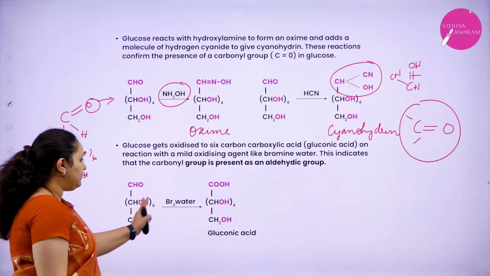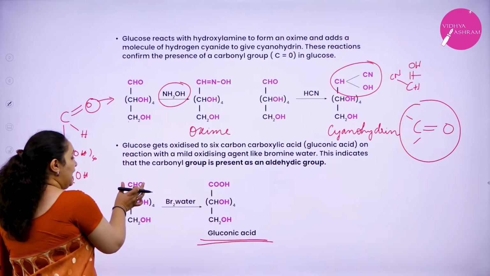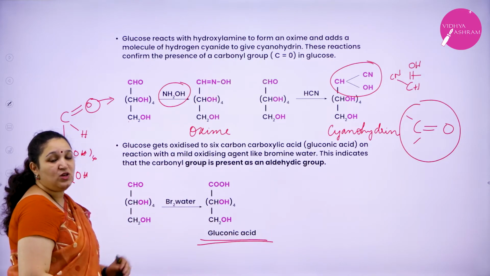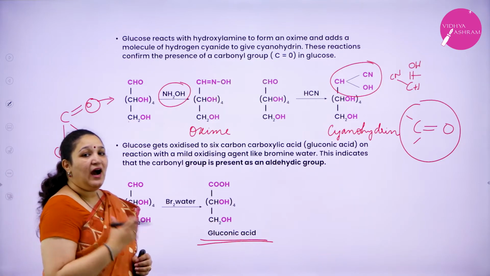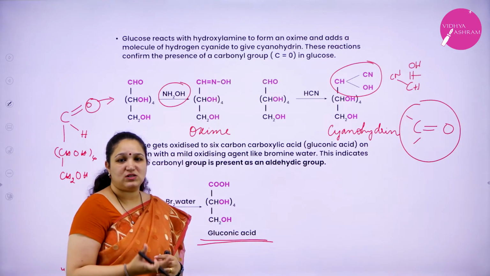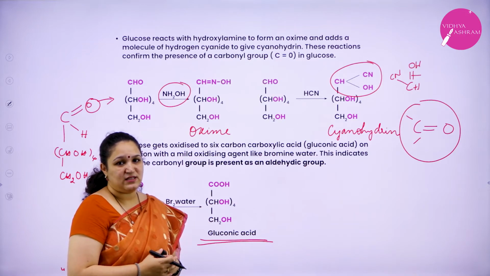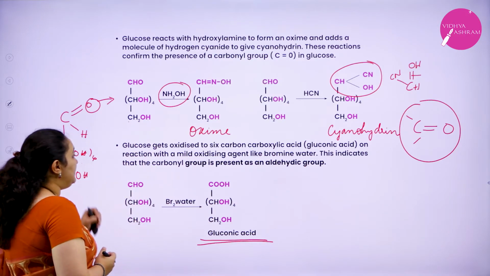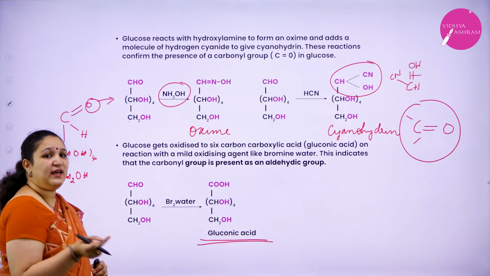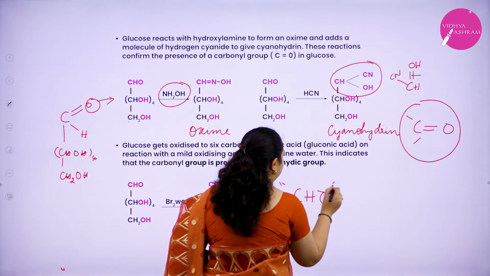When glucose was treated with bromine water, the product was gluconic acid. You can see the aldehyde group got converted to an acid group. So we know that aldehydes, when treated with a mild or strong oxidizing agent, will get converted to carboxylic acid. Correct? So that is how this reaction told us that the carbonyl group present in glucose is of aldehyde.